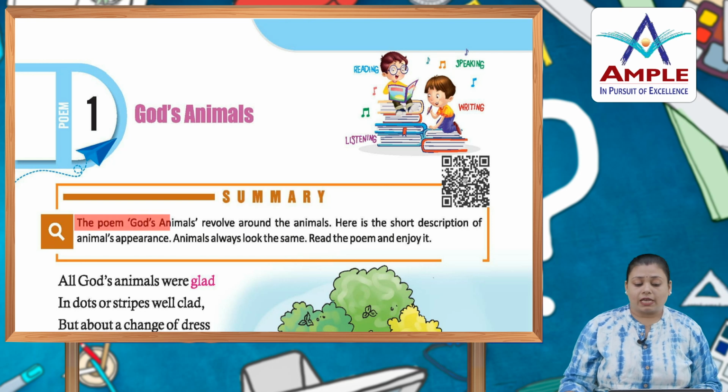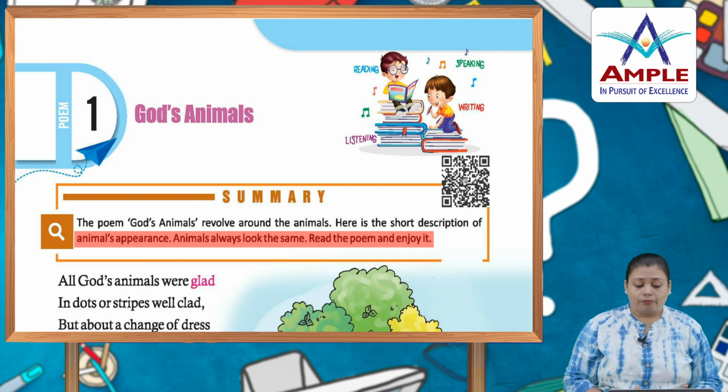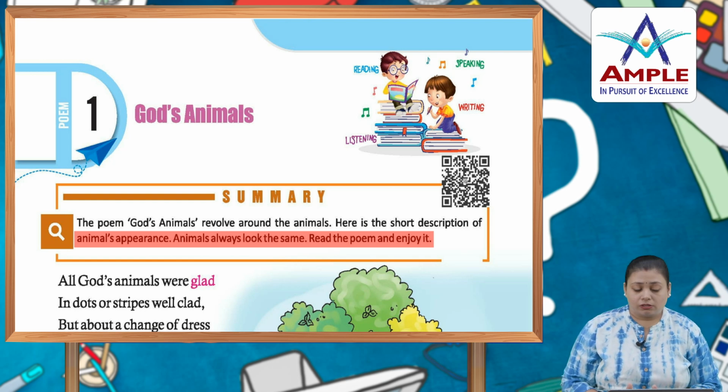The poem God's Animals revolves around animals. Here is a short description of animal appearance. Animals always look the same. Read the poem and enjoy it. So in this poem, basically all animals look the same.